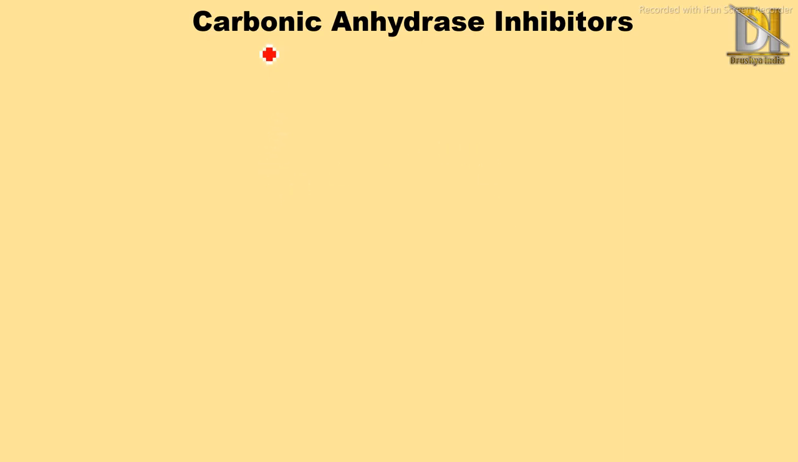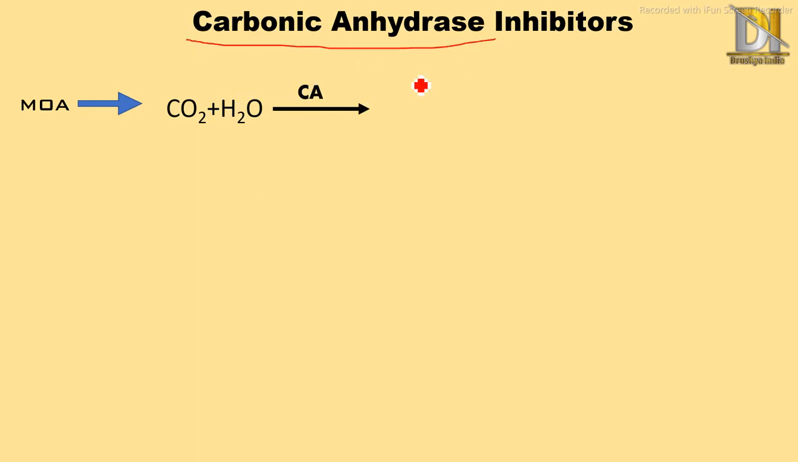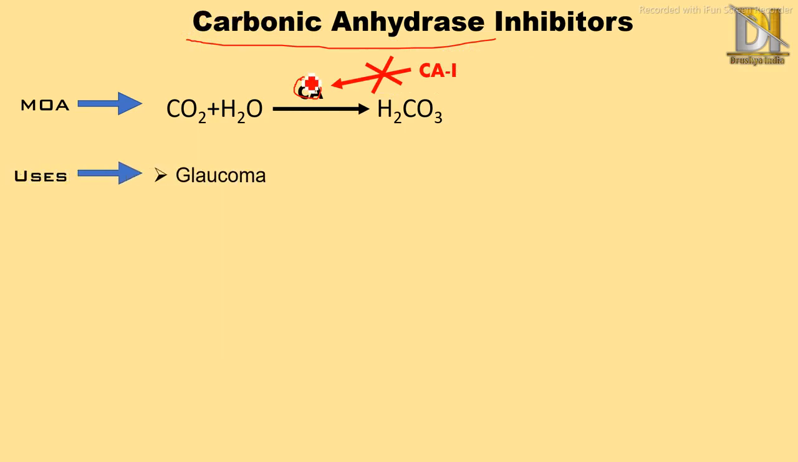So the last class is carbonic anhydrase inhibitors. Their mechanism of action: in the nephron, specifically in the PCT, one process takes place, that is carbon dioxide and water combine in the presence of the enzyme carbonic anhydrase to form carbonic acid. So simply, as the name indicates, carbonic anhydrase inhibitors will inhibit this carbonic anhydrase. Their uses: mainly they are used in glaucoma, as we have seen in our previous video on glaucoma.